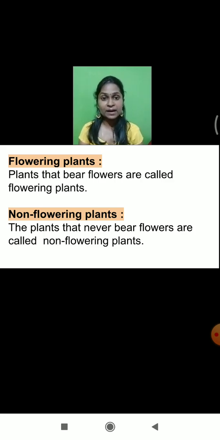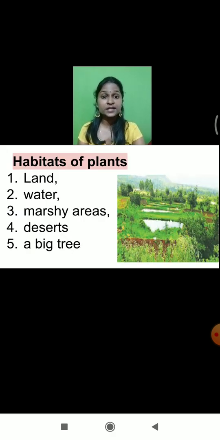So depending upon whether plants bear flowers or never bear flowers, we classified plants into the two categories. And what did we see today? We saw the different habitats of the plants. So what are the different habitats of the plant? You can see here: land, water, marshy area, desert, and big trees. I hope whatever concepts we have learned today, you must have understood.